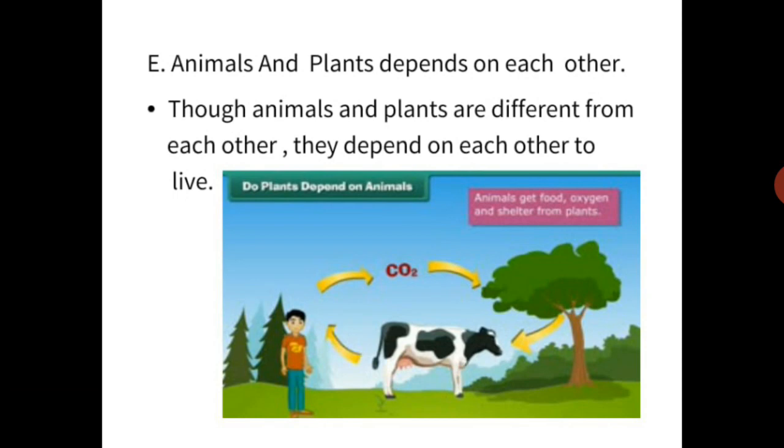Animals and plants are parts of the environment. So to maintain the health of our environment, we should protect animals which are in danger. In danger means whose species are getting endangered. We should also grow more trees. In this way we can maintain the health of our environment.